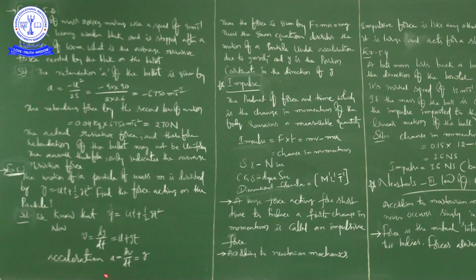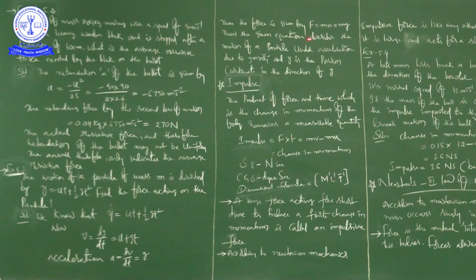And you know very well acceleration a is equal to dv by dt, that is equal to small g in this problem. So when a is equal to g, the force is given by F is equal to ma, that is equal to mg.